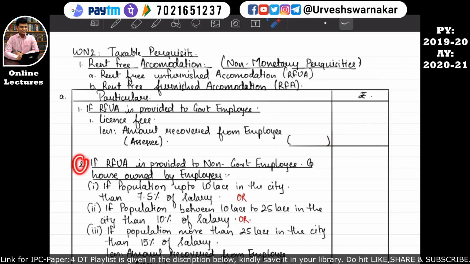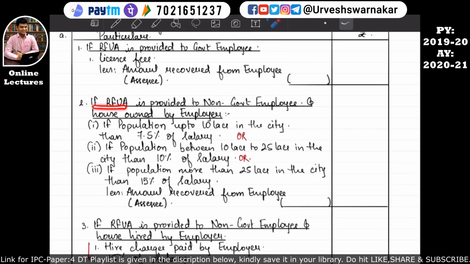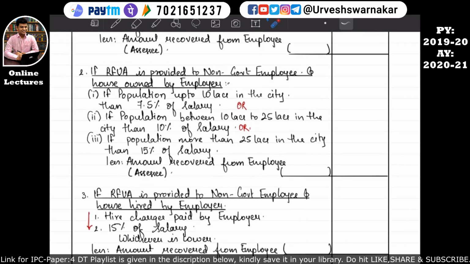Then the second category in this rent-free unfurnished accommodation is if a rent-free unfurnished accommodation is provided to a non-government employee and the house property is owned by the employer. Here the house property is owned by the employer, so that means there will be a second category where the house property will not be owned by the employer. I hope this is quite clear. That is point number 3. We will see that after seeing this point number 2.